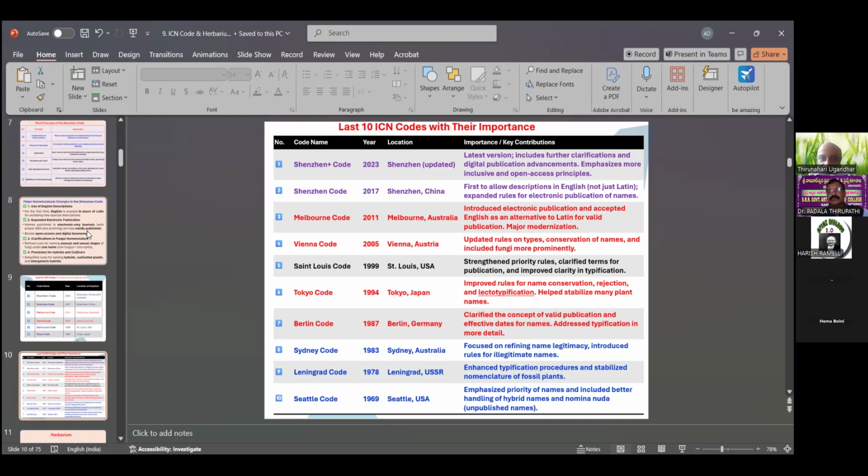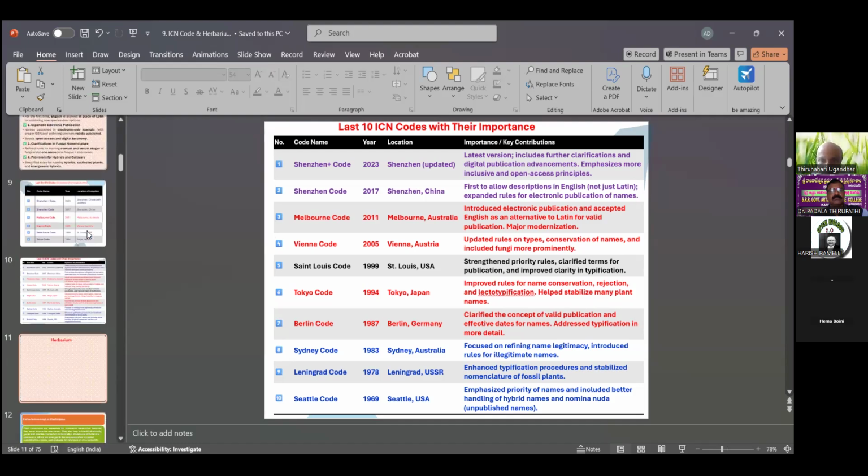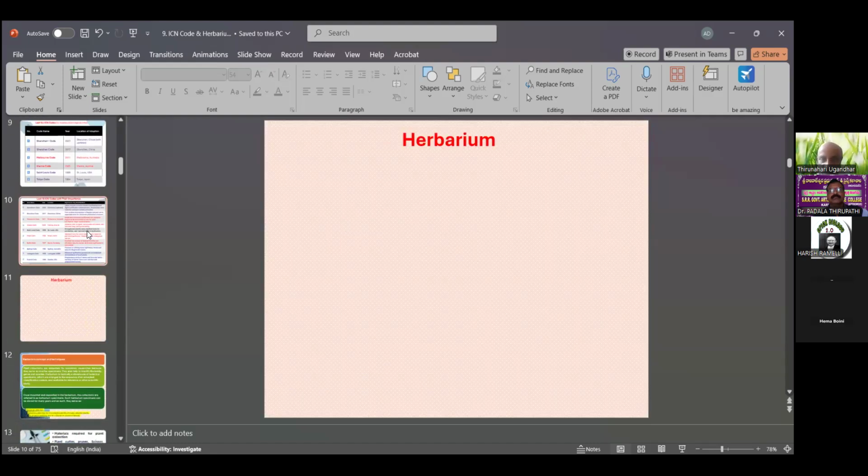Presently, the Shenzhen Code 2023 is important for the process of nomenclature in plants and systematic studies.